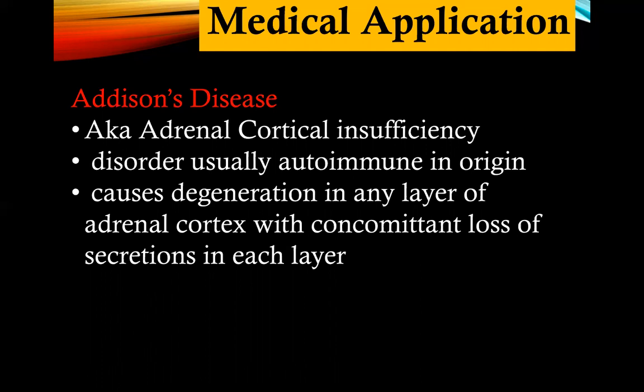The answer is there is none, because Addison's disease only affects the adrenal cortex, not the adrenal medulla. So in Addison's disease, there is an effect on the secretion of your mineralocorticoid, aldosterone, glucocorticoids, and weak androgens, but not the catecholamines.